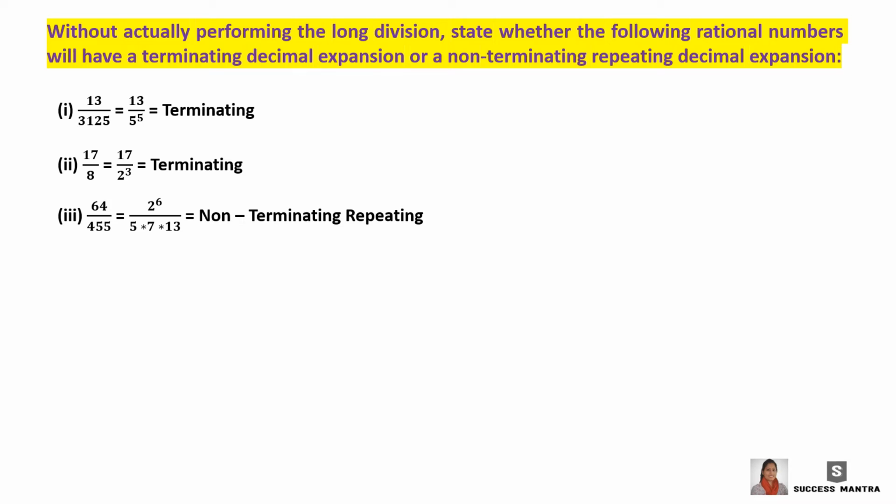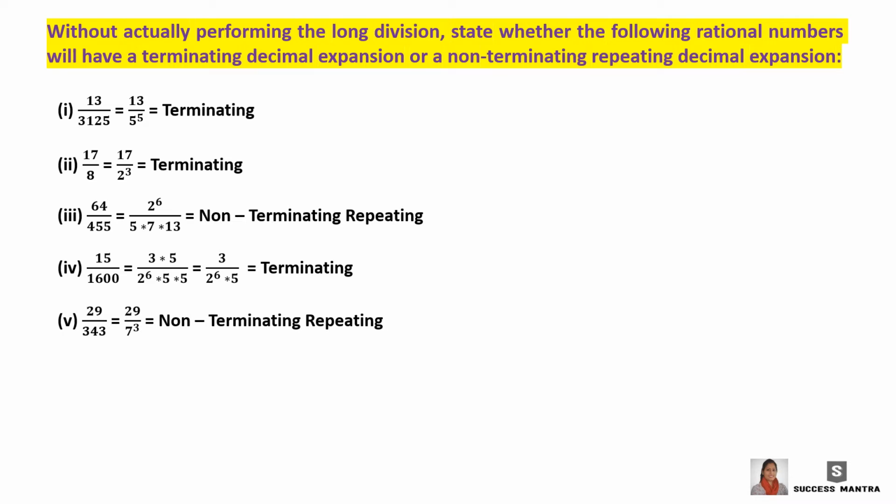Third question is 64 divided by 455. The denominator is of the form 5 into 7 into 13. So instead of 2 and 5, here come the factors 7 and 13. So it is non-terminating, repeating. Fourth question is 15 divided by 1600. On simplification, we get 3 divided by 2 raised to 6 into 5. It is of the form 2 raised to m into 5 raised to n. So it is terminating.